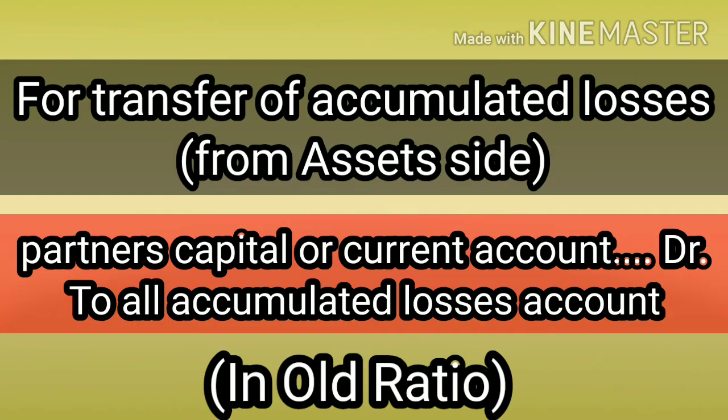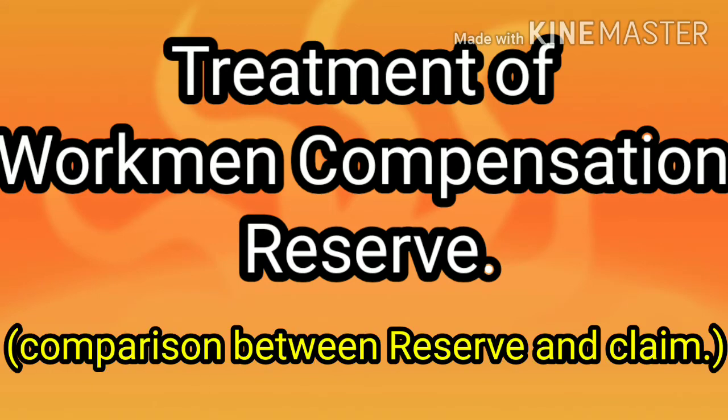The transfer of accumulated losses, generally we see profit and loss etc. on the asset side. The entry will be partners capital or current account debit to accumulated losses account in old ratio. Treatment of workman's compensation reserve, we have to compare the reserves and claim.